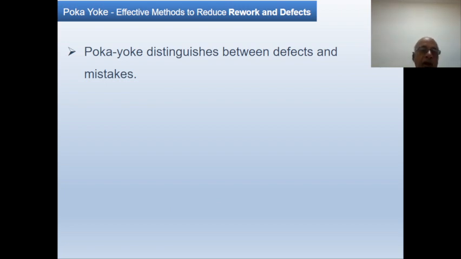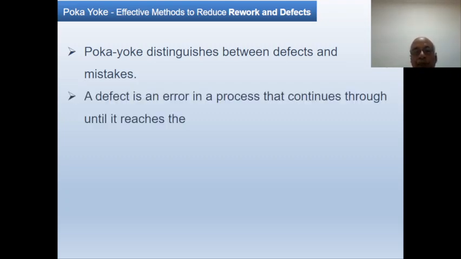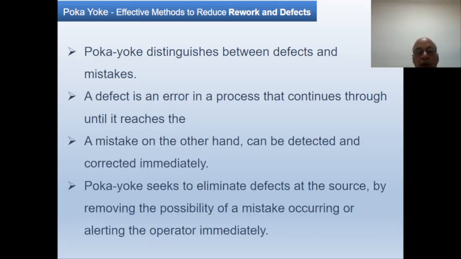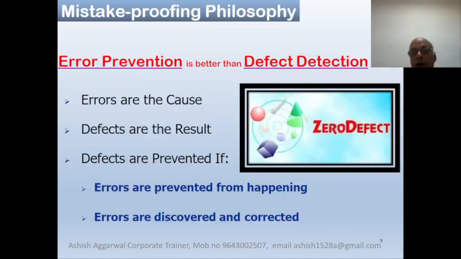Dear friends, if we summarize or recap, Poka-yoke distinguishes between defect and mistake. A defect is the result of an error or mistake. Poka-yoke theory says to eliminate the defect at the source, so we need to remove any possibility of a mistake occurring or alert the operator immediately.